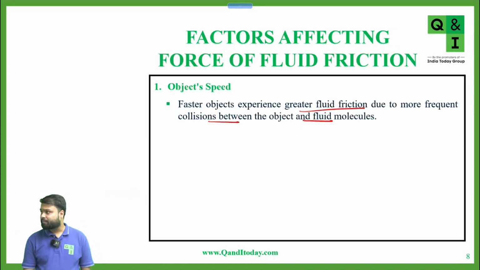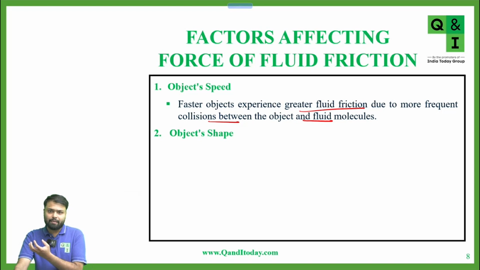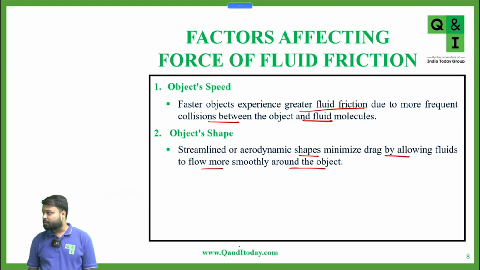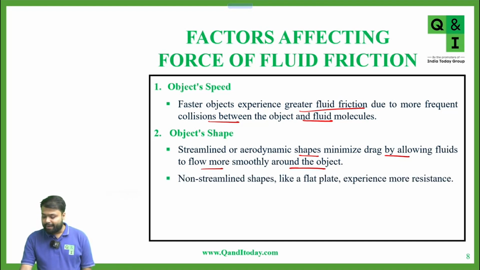Yes, sir. Okay. Now second is the object shape. First we have taken the crumpled sheet, and in the second case we have taken a flat sheet of paper. A streamlined or aerodynamic shape minimizes drag by allowing fluids to flow more smoothly around the object. And non-streamlined shapes like a flat plate experience more resistance.